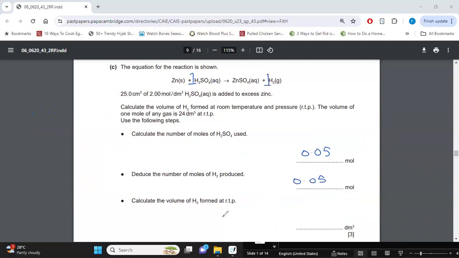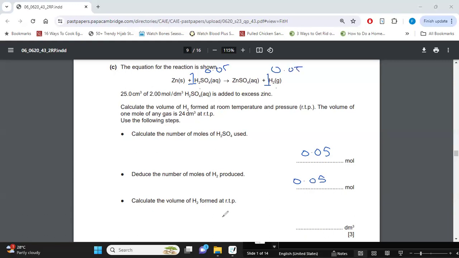So since they are equal, both of their ratios are 1:1. I will go over another question with you guys where the ratios are different. Because the ratio is 1:1, for 1 sulfuric acid we have 1 hydrogen. So whatever are the moles of sulfuric acid, the moles of hydrogen will be the same.